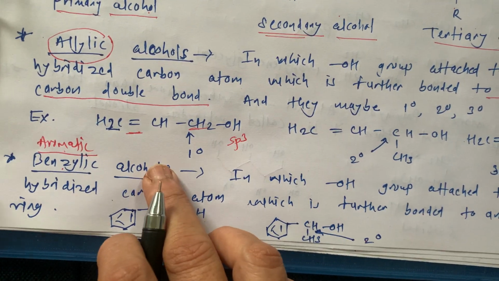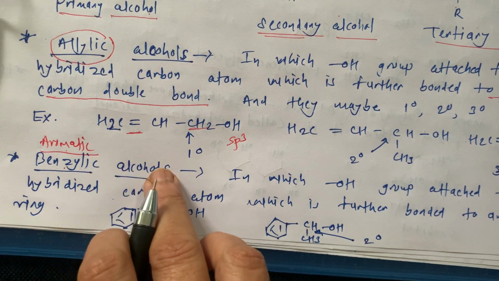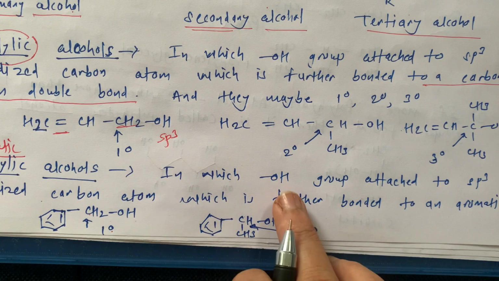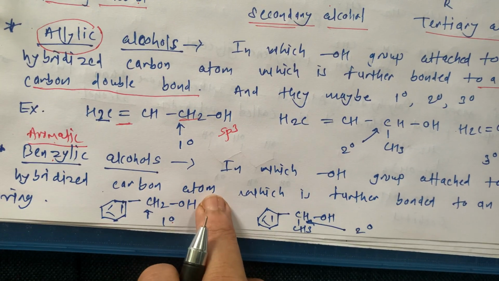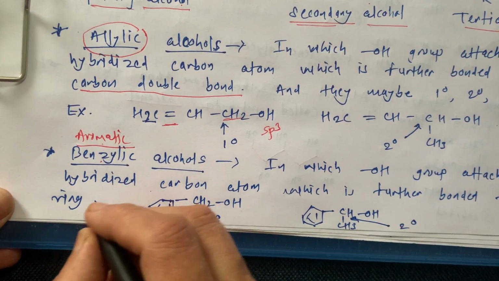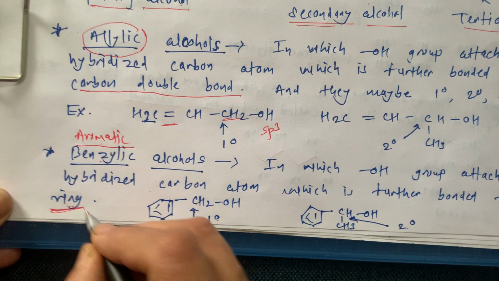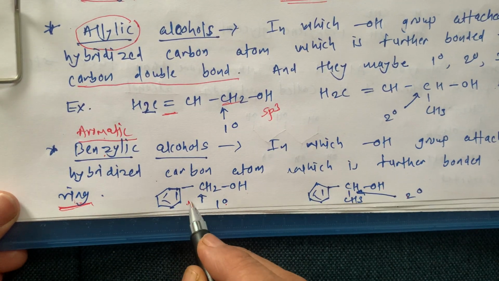Now benzylic alcohols, which are also called aromatic alcohols, are those in which the OH group is attached to an sp3 hybridized carbon atom, which is further bonded to an aromatic ring. Which one is the aromatic ring? Benzene is the aromatic ring.